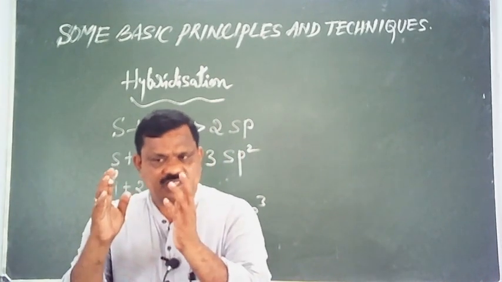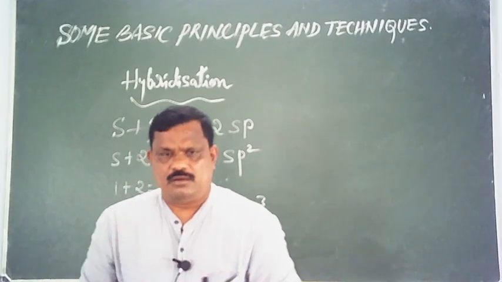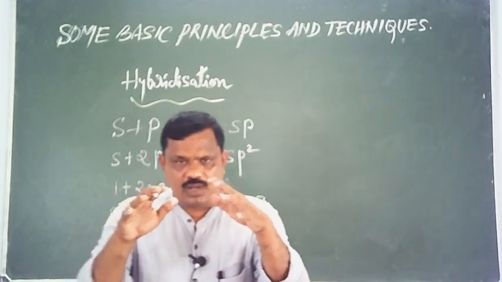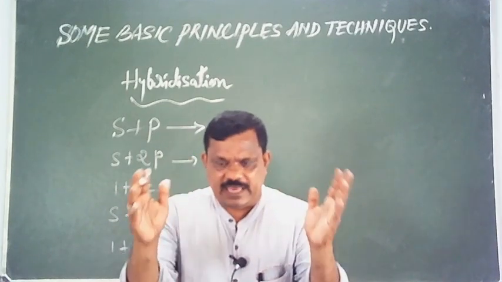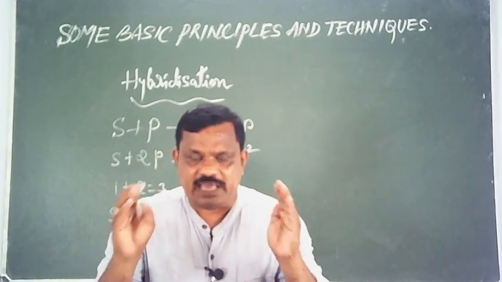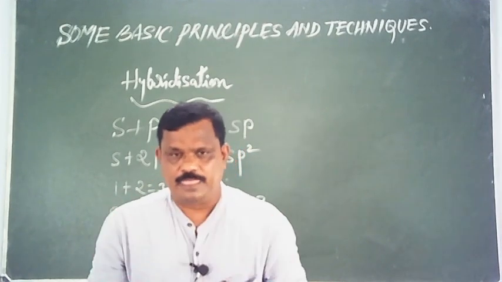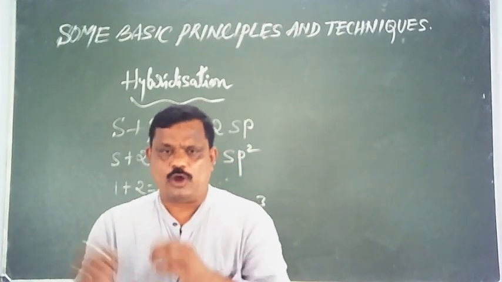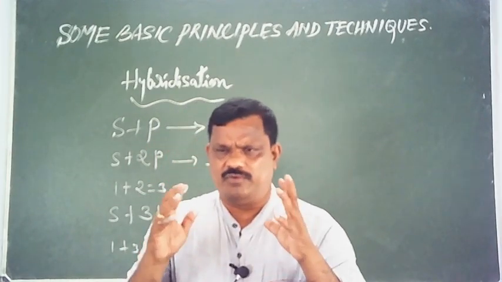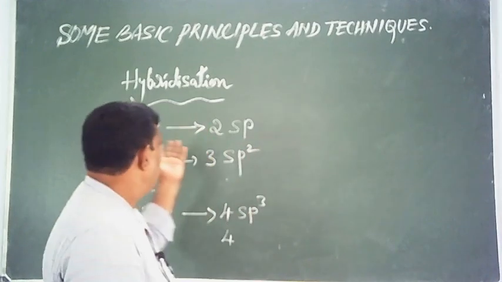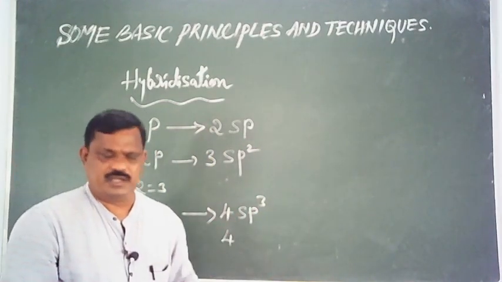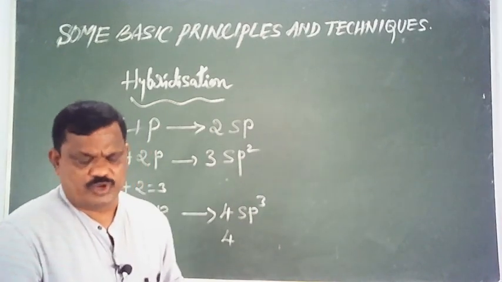What are the special features of hybrid orbitals? Hybrid orbitals will be of the same shape. They would have the same energy. This is the special feature of hybrid orbitals, and hybrid orbitals can make very effective overlapping as compared to atomic orbitals. These things will be studied in unit number 4.